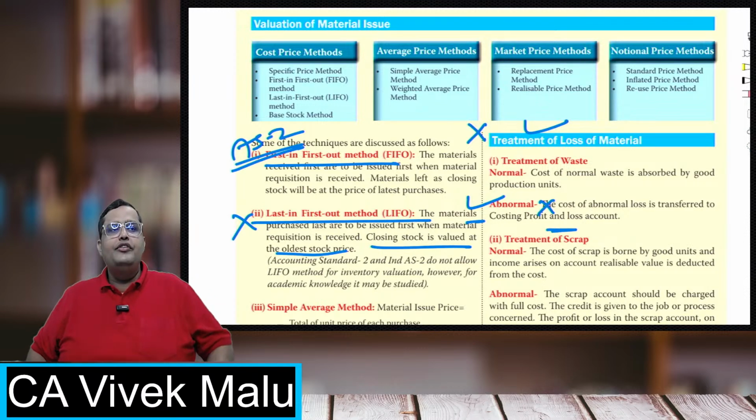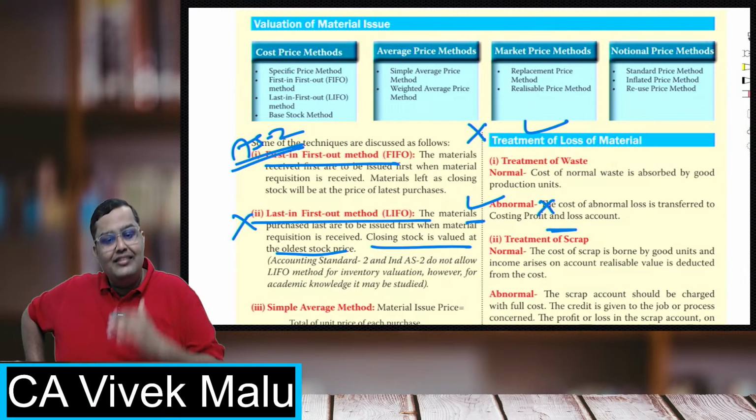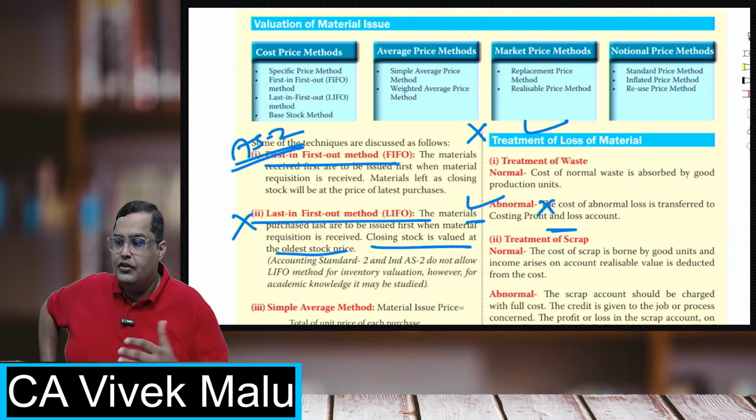Okay, sir, how do you decide which is better and which is not? The method which shows lesser profit is always better. Why, sir? Conservatism, right? Because as a prudent businessman, we should try to show lesser profits, not higher profits in advance.